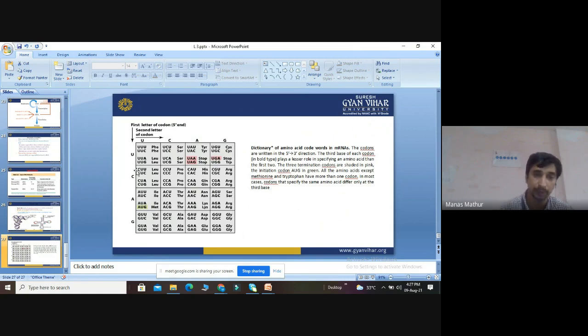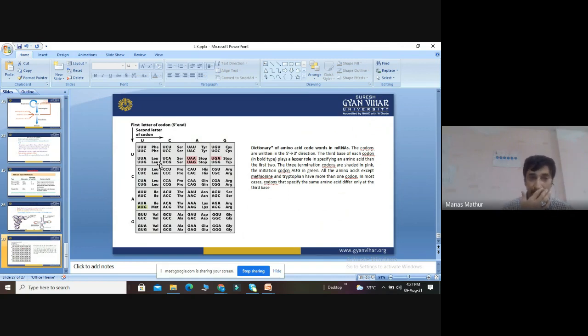The first letter is from this side vertically, and the second letter is horizontal. Like first is U, then UUC, then C, CUC, and A, AUC, then G, GUC. Then again first from this side, second and third from here, UCA, UAG. Similarly, it is the pattern for codon determination. So this is the main role of tRNA, which helps in the identification of the proper codon on the opposite side.